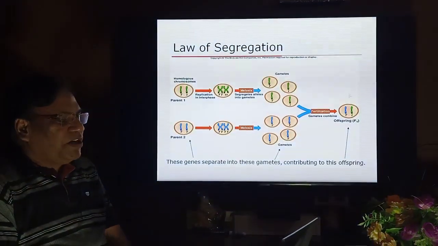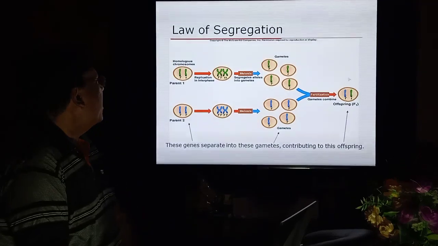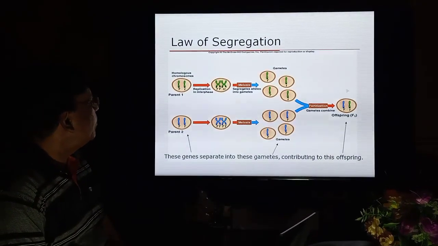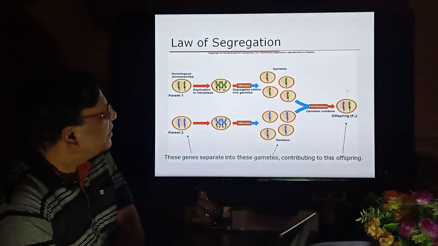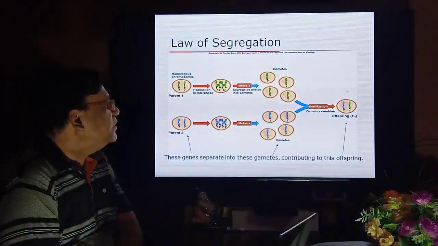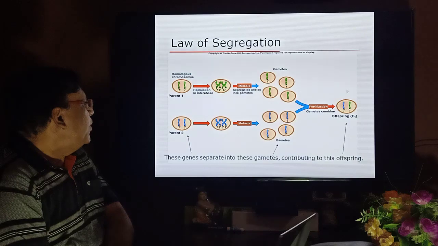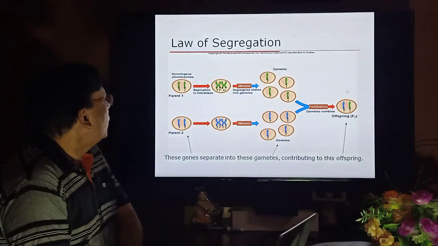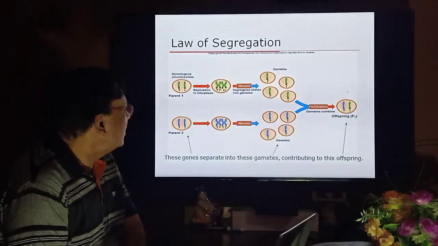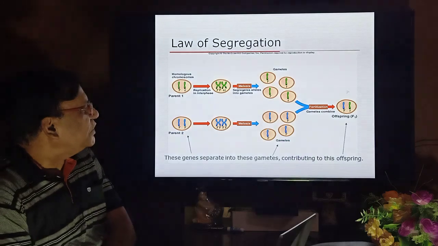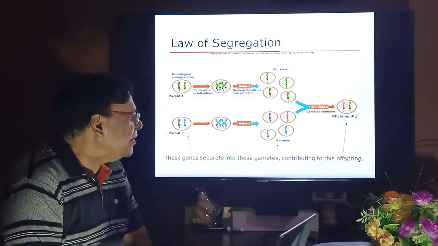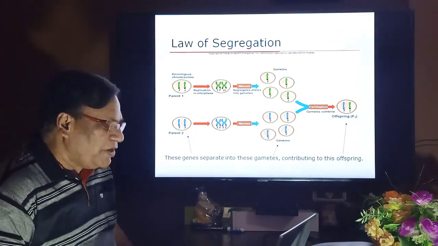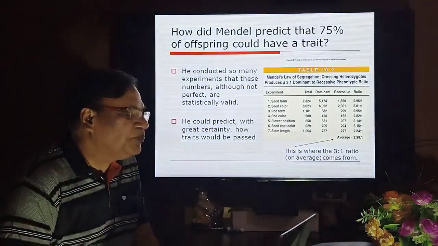Now, what is the law of segregation? You can understand it from this diagram. There are homologous chromosomes, then replication in interphase, then segregation of alleles, and ultimately the formation of gametes of parent 1. Similarly, in parent 2, the homologous chromosomes, then replication in interphase, then meiosis, then formation of gametes. Fertilization of these gametes will develop the offspring that maintains the purity of gametes.